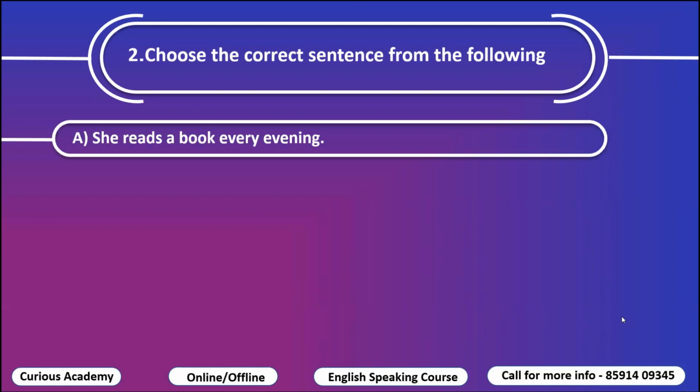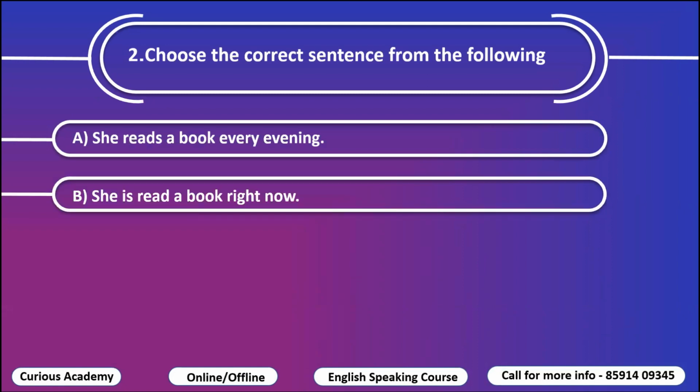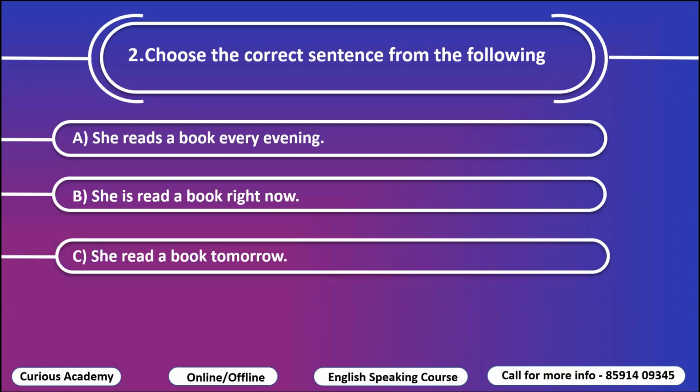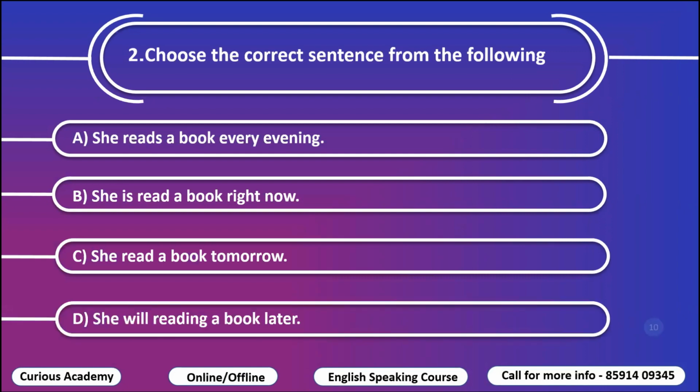Option A, she reads a book every evening. B, she is read a book right now. C, she read a book tomorrow. And the D is, she will read a book later. So choose the correct option.